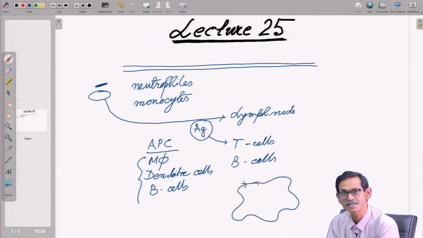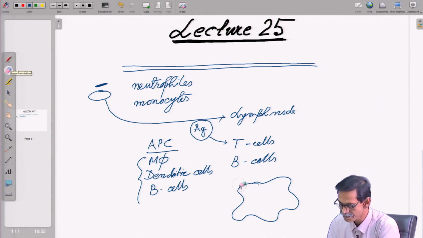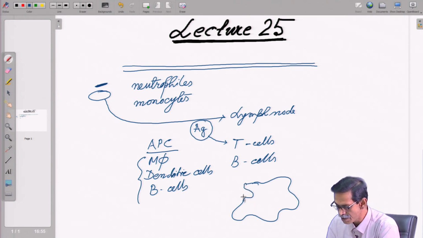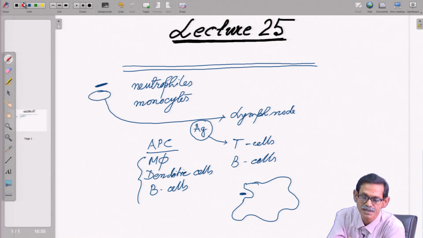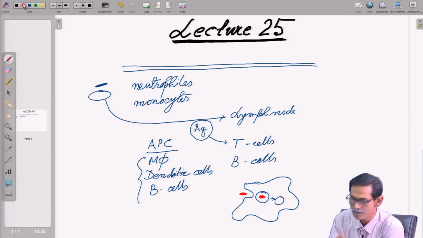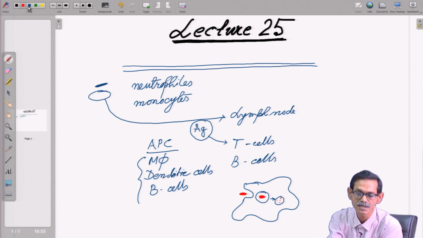What I discussed in the last lecture is that the antigen will come and be internalized, and this internalized vesicle will be chopped into different pieces, which will go with MHC 2.